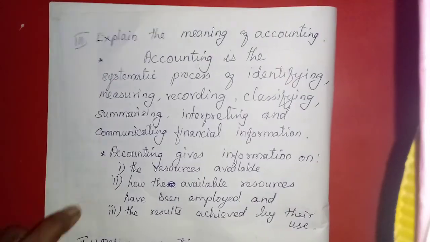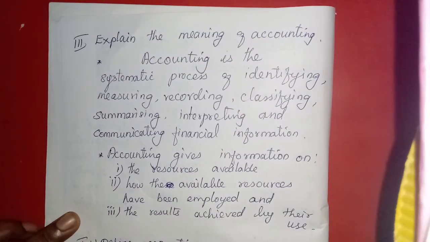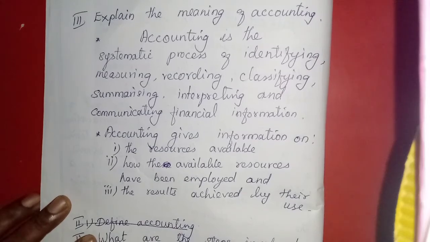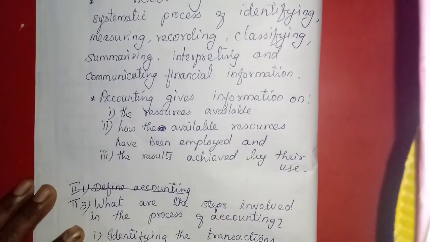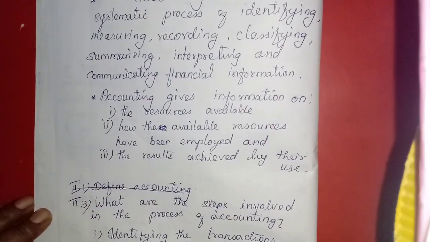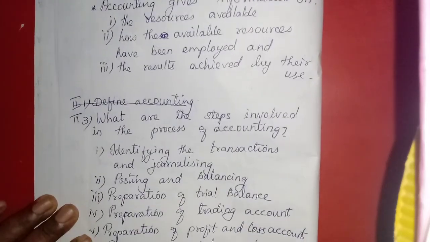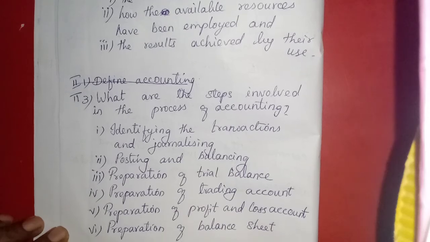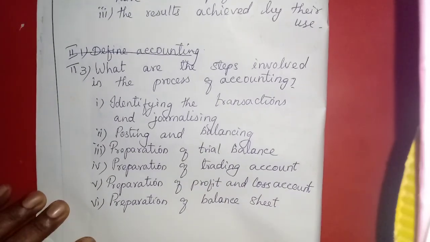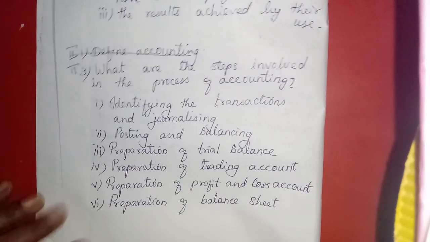Then 3 mark, meaning of accounting. Since it is 3 mark, along with the meaning I have added these 3 points. That one you have to write down. Then today's portion: what are the steps involved in the process of accounting? You only have to write all the 6 headings.